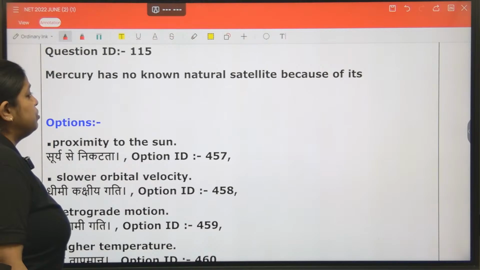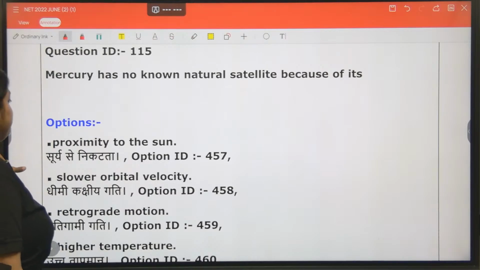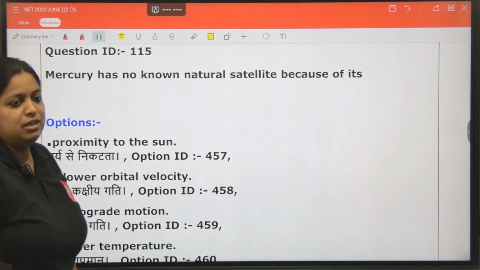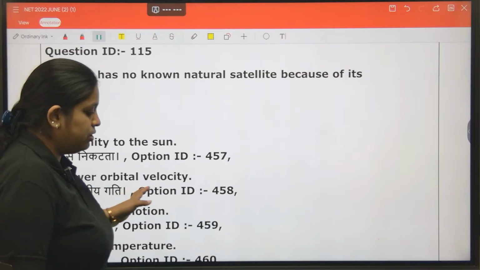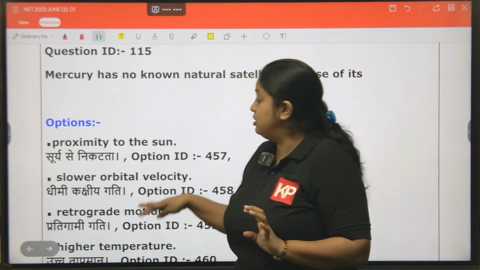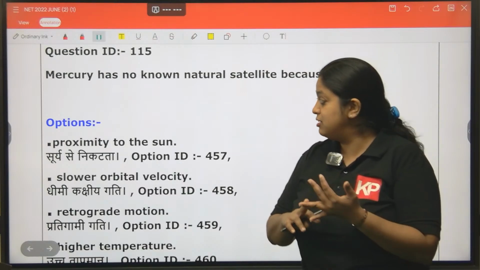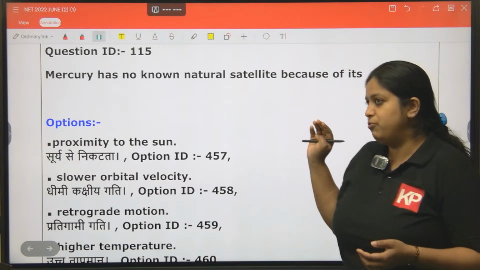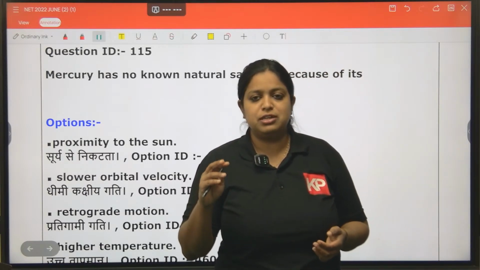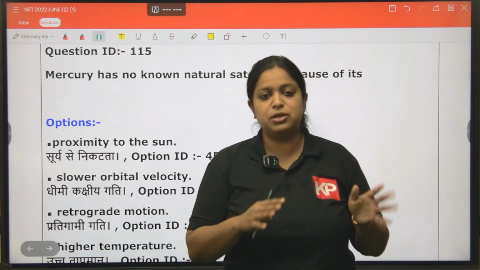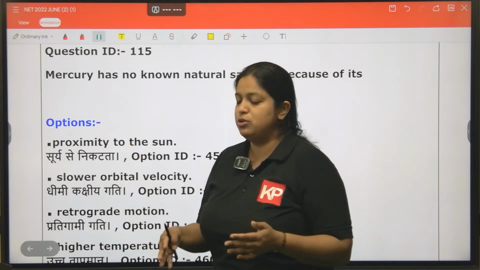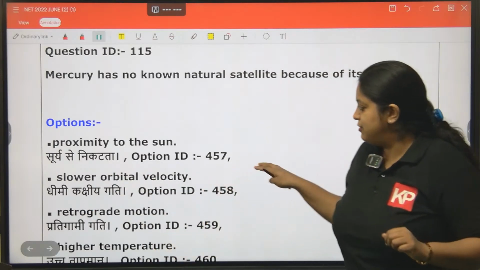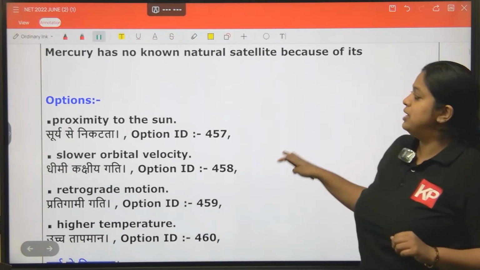Mercury has no natural satellite because of its. We know this is a question from the planetary science part. So what are the different subjects in the NET CSIR paper? There is planetary science, atmospheric science, ocean science, and earth science questions. When you combine oceanography and atmospheric science, almost 45% of questions are from those two subjects. The rest is from geology and geophysics. A few questions are from planetary science. The first question of this paper itself is a planetary science question.